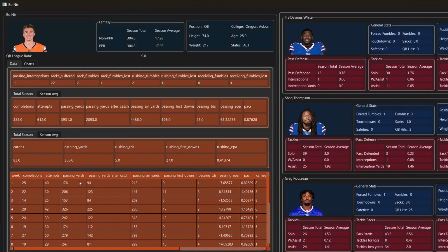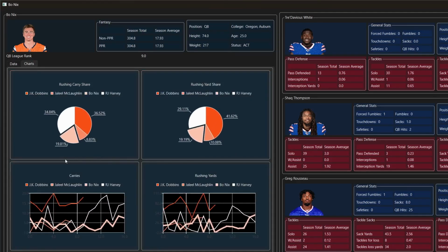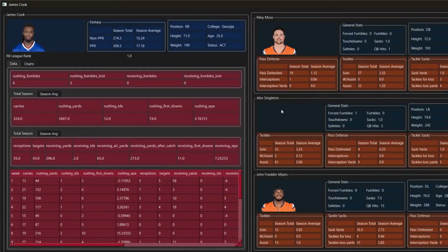Now looking at something similar for Bo Nix versus the defense for Buffalo. You have Bo Nix with his totals here and his first half week-by-week information. And now here's the second half with the seasonal averages. Bo Nix has 11 interceptions this season with 1 fumble lost due to a sack and 1 additional rushing fumble. For his rushing share, you have Bo Nix at 19.8% of the rushing carry share and 19.2% of the rushing yard share. Moving into the running backs with James Cook.